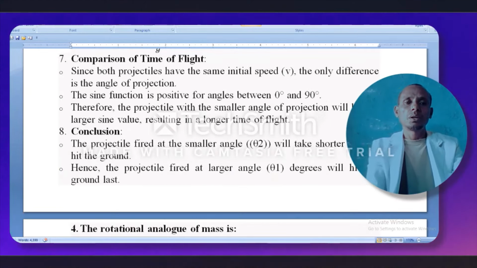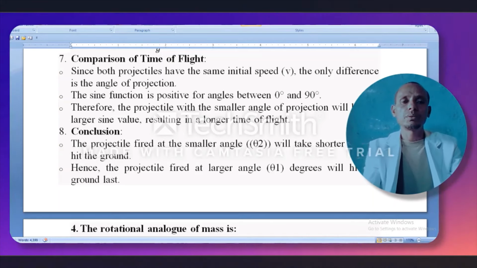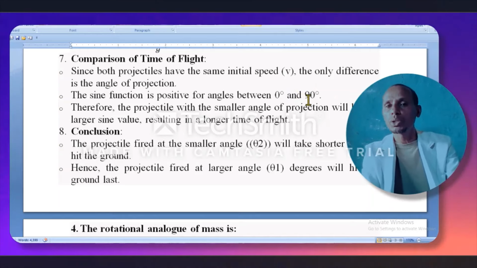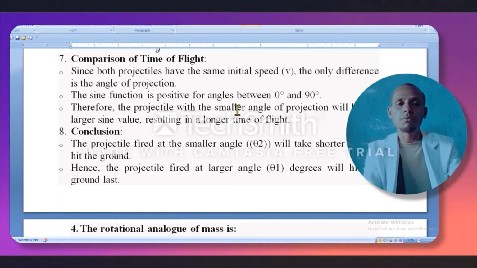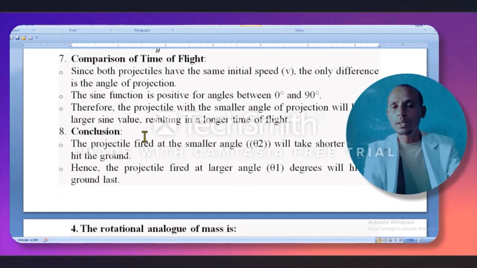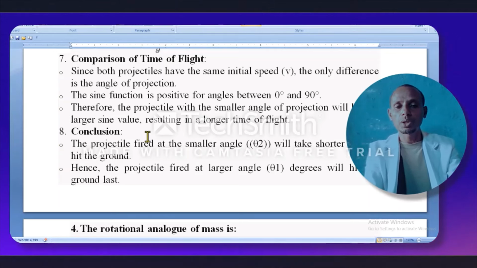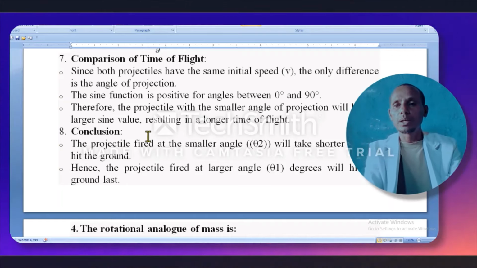So when you compare, since both projectiles have the same initial speed, the only difference is the angle of projection. Since the sine function is positive for angles between 0 degrees and 90 degrees, the projectile with a smaller angle of projection will have a smaller sine value, resulting in a shorter time of flight. Conclusion: the projectile fired at the smaller angle theta 2 will take a shorter time to hit the ground. Hence, the projectile fired at the larger angle will hit the ground last.